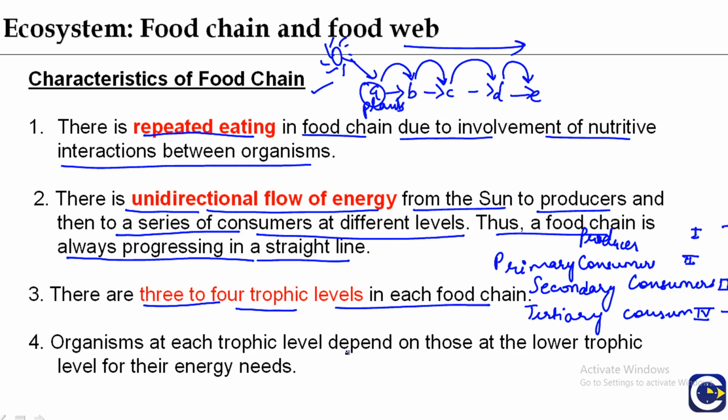Organisms at each trophic level depend on those at the lower trophic level for their energy needs. The organism present at the second trophic level is dependent on the first trophic level organism for biomass gain and for energy availability.